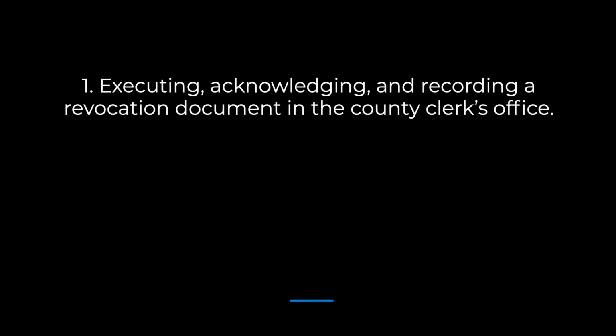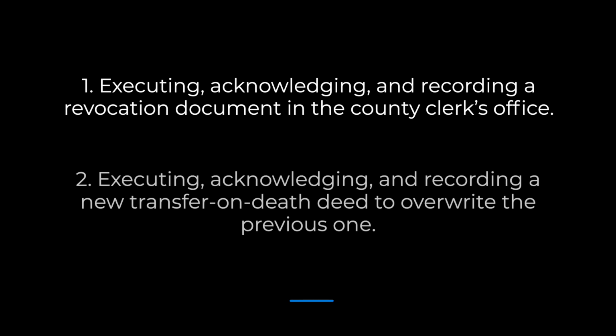Finally, can a transfer on death deed be revoked or changed after it's already been recorded with the county clerk? The answer is yes. In Oklahoma, a transfer on death deed may be revoked or changed by executing, acknowledging, and recording a revocation document in the county clerk's office, or executing, acknowledging, and recording a new transfer on death deed to overwrite the previous one. For the revocation to be effective, it must be recorded with the county recorder's office before the transferor's death.